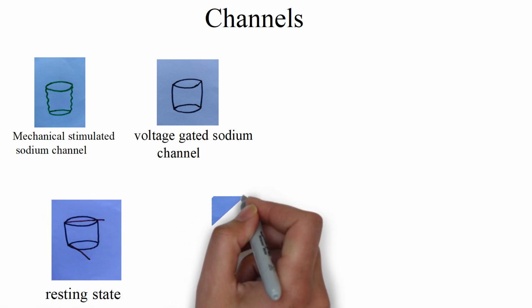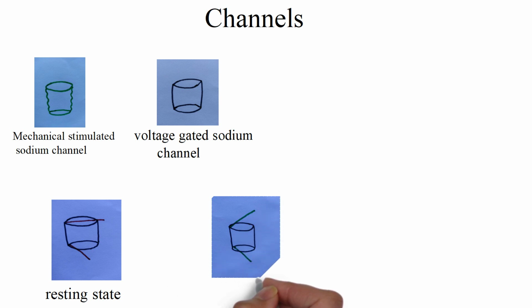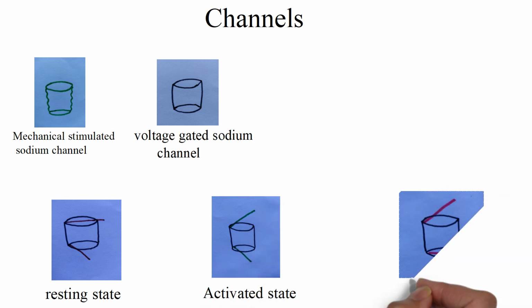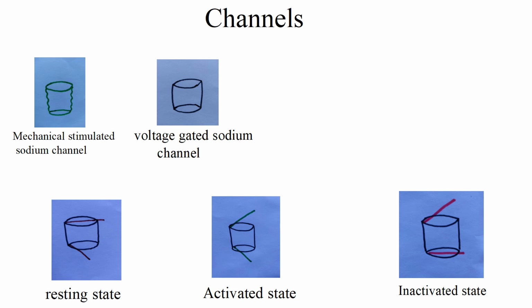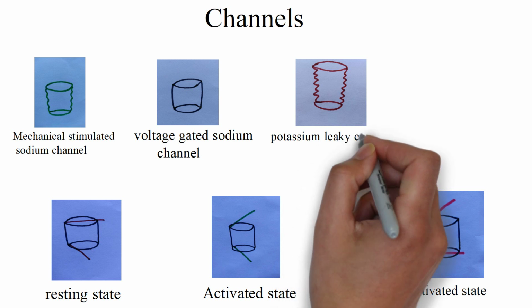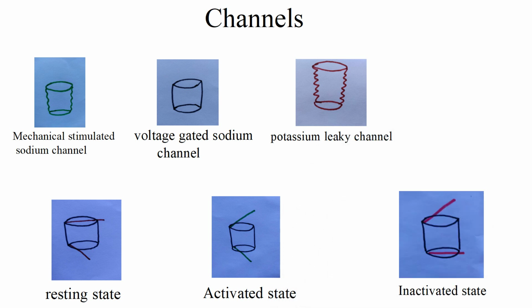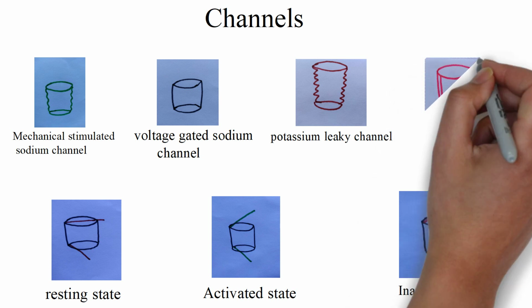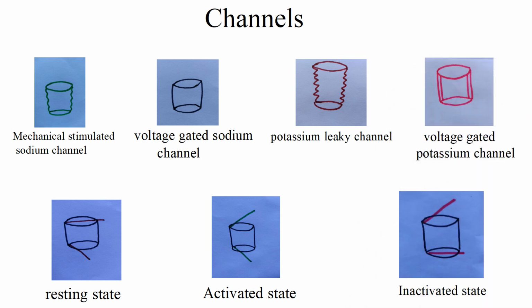In resting state, the outer door is closed and the inner door is open. In activated state, both doors are open so that sodium can come in, and in inactivated state only the outer door is open and the inner door is closed. Then we have potassium leakage channels. Potassium leakage channels are channels for potassium through which potassium is continuously moving out of the cell. Then we have voltage gated potassium channel. Voltage gated potassium channel is activated when there is a difference in membrane potential.